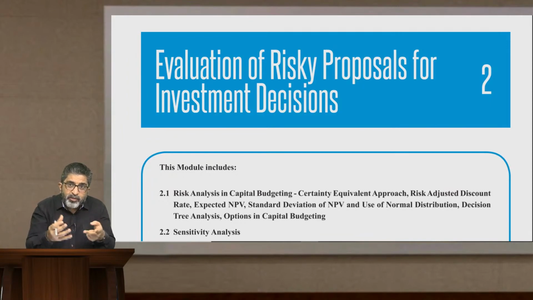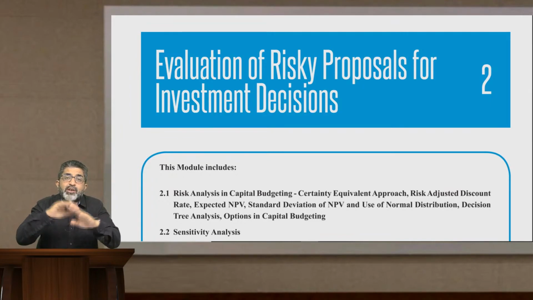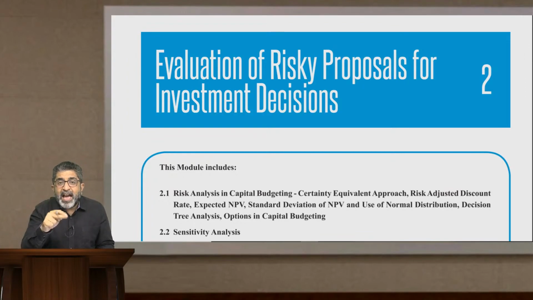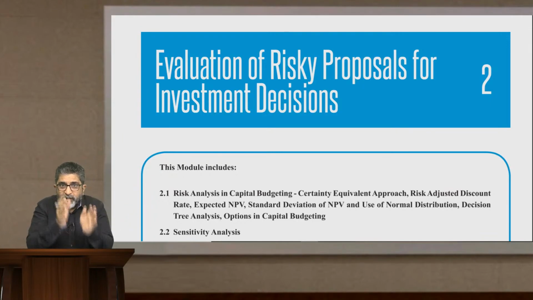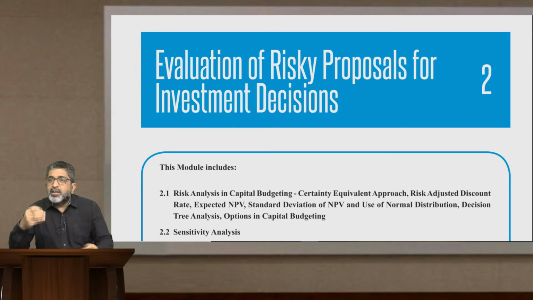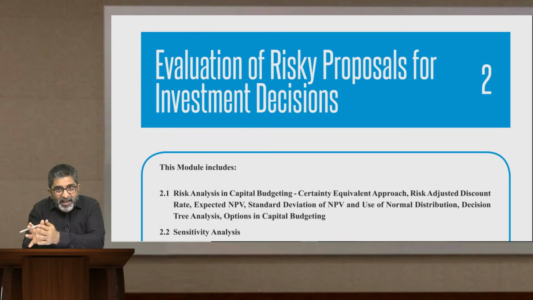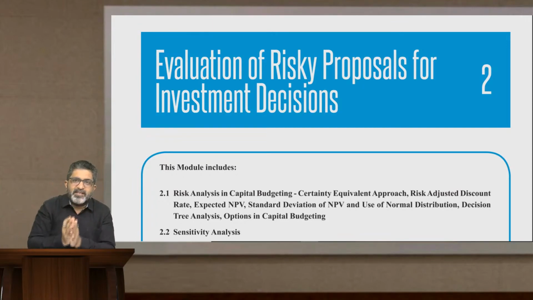And when we are talking about standard deviation, it will be standard deviation of cash flow and standard deviation with respect to NPV. Then we have conditional probabilities and decision tree analysis coming into the picture. Conditional probabilities means if the first year cash flow is 50,000, then the second year cash flow could be a little more. If the first year cash flow is 30,000, then the second year cash flow could be a little less. So your second year cash flows are dependent on your first year's cash flows.